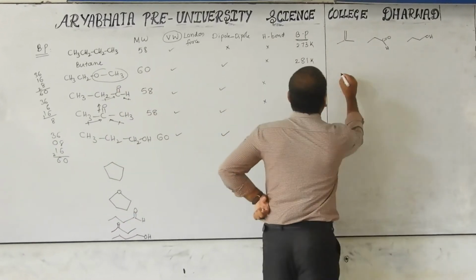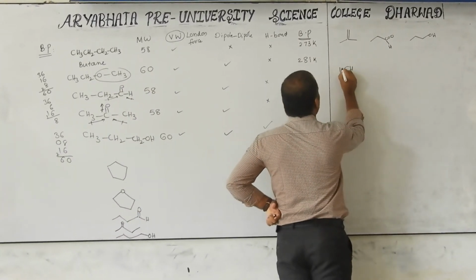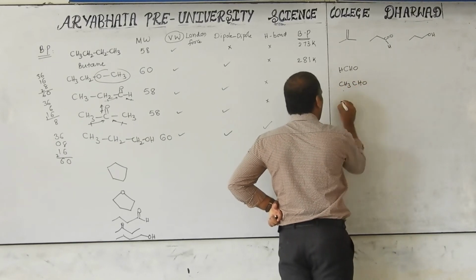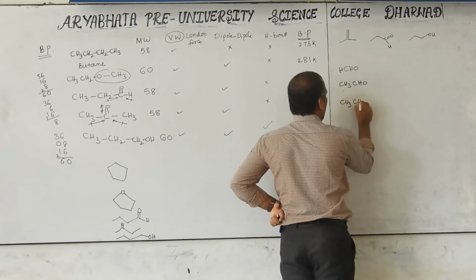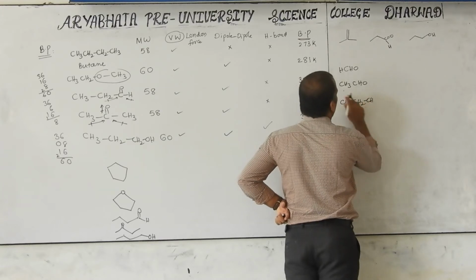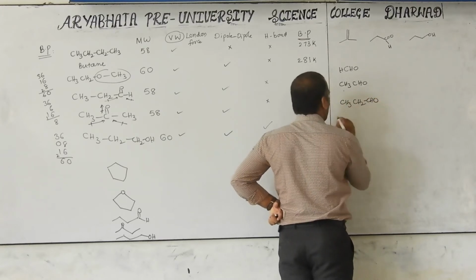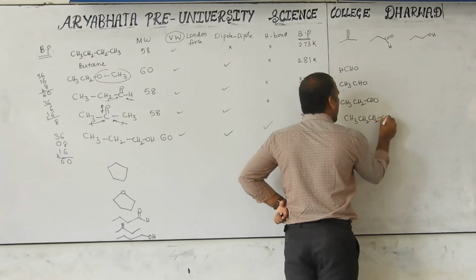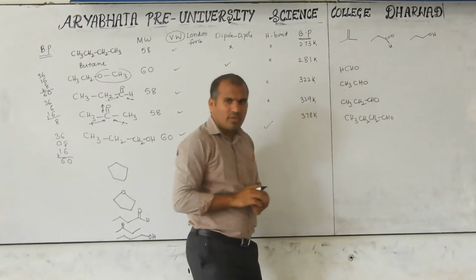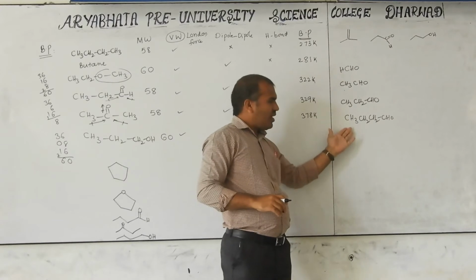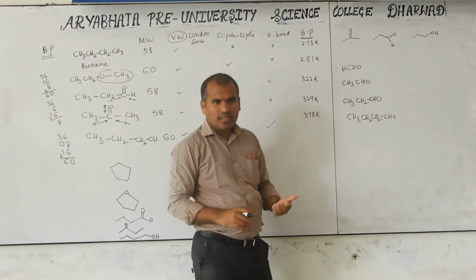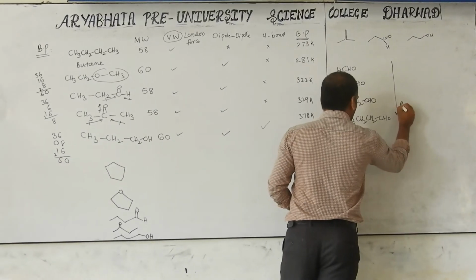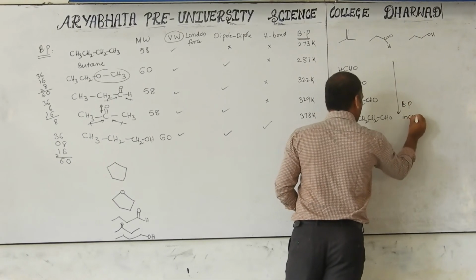I will give you one example. This is formaldehyde, acetaldehyde, 1, 2, here 3. And this is CH3, CH2, CH2, CH2. Then automatically what do we say? The number of carbons is increasing, their molecular weight also increases, their boiling point also increases. That's how boiling point increases.